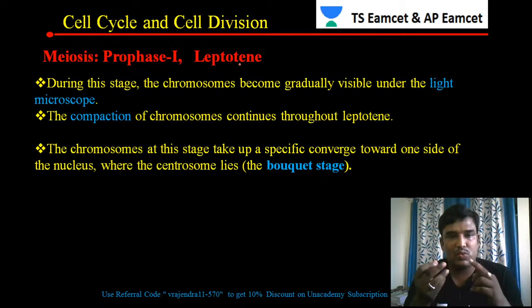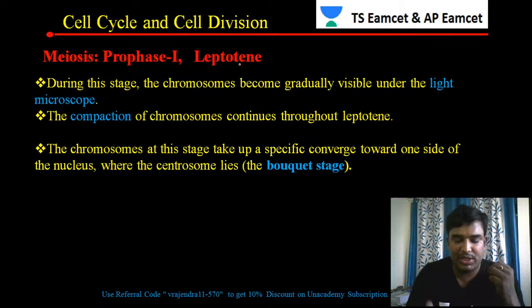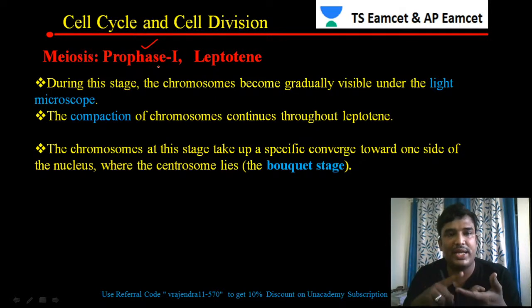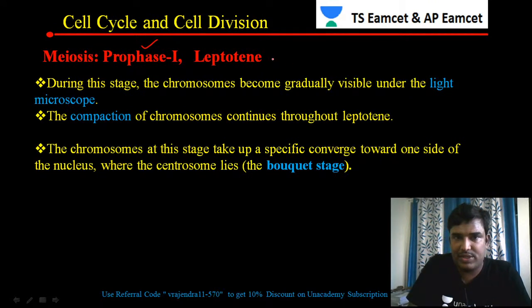In meiosis 1, we have different phases like prophase 1, metaphase 1, anaphase 1, telophase 1. So let us see about the prophase 1 of the meiosis. Prophase 1 is further classified into leptotene, zygotene, pachytene, diplotene and diakinesis. So let us start with the leptotene.